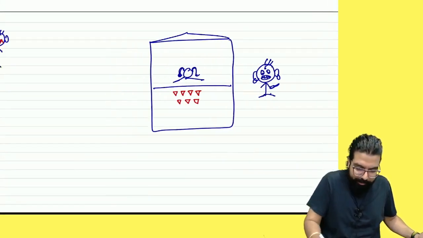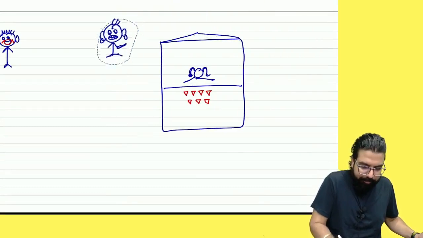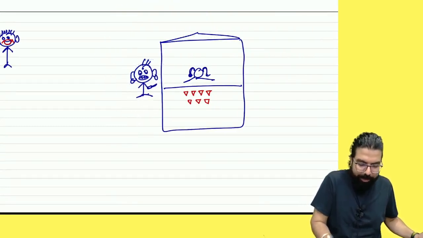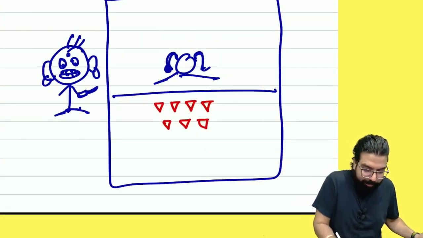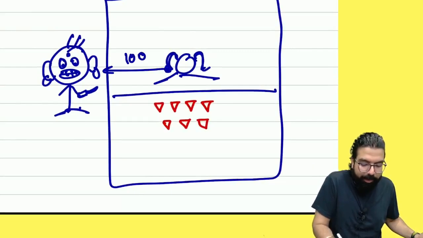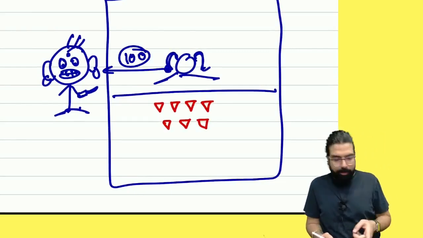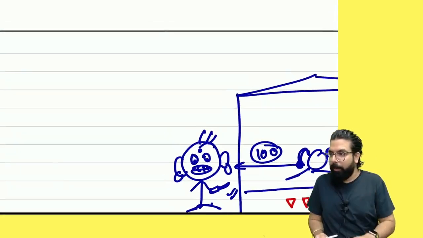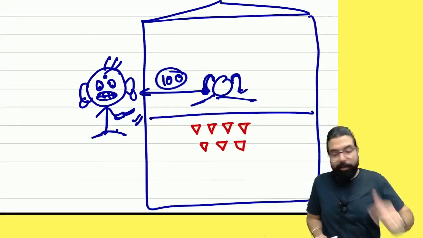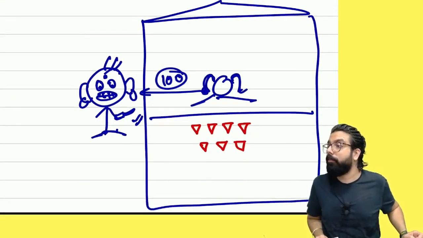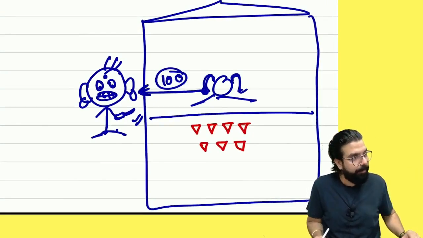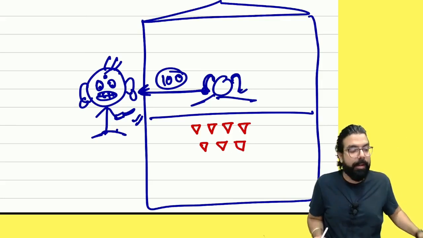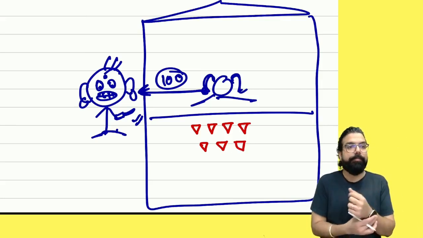Who is this? Every day he comes and says, "Hey Aishwarya, give 100 rupees." Every day he takes 100 rupees and goes. Aishwarya, is it a compulsory payment or a voluntary payment? Then why is it not tax? The 100 rupees which she pays every day is also compulsory. The government also takes compulsorily. Why is this not tax?